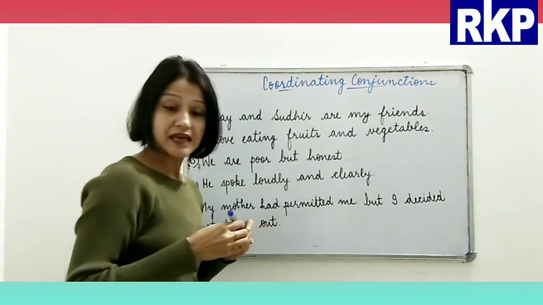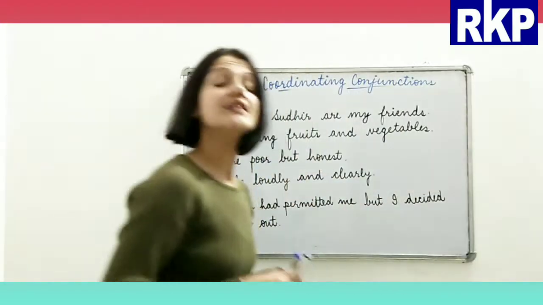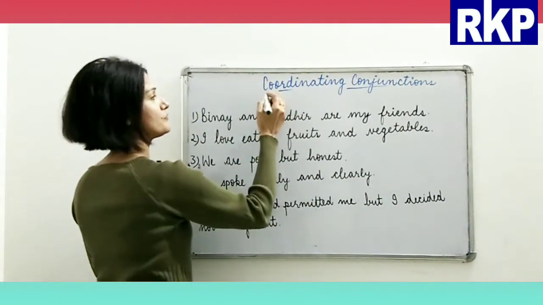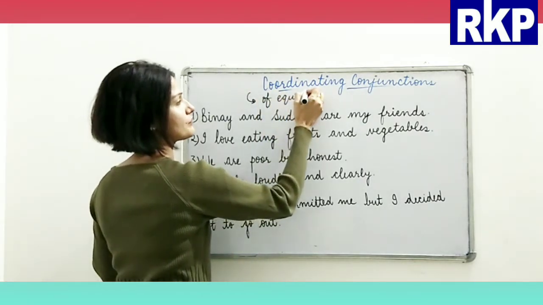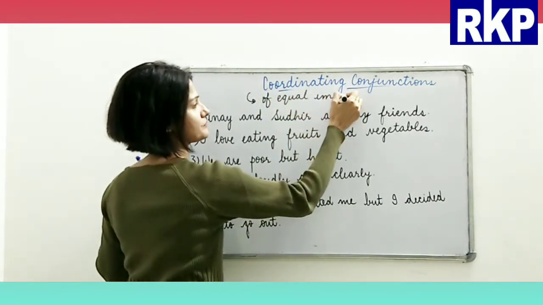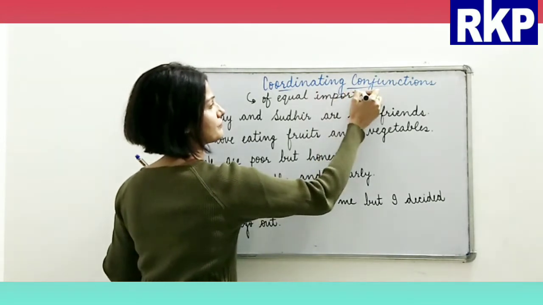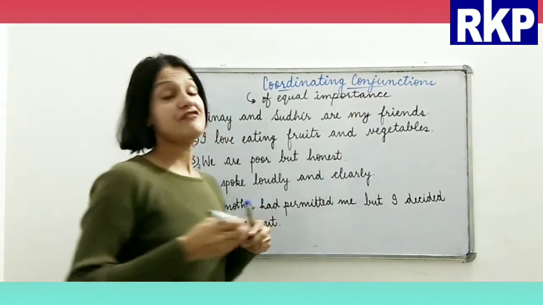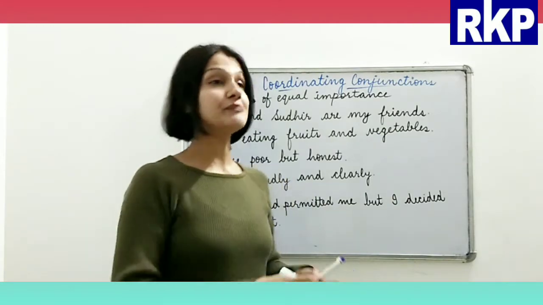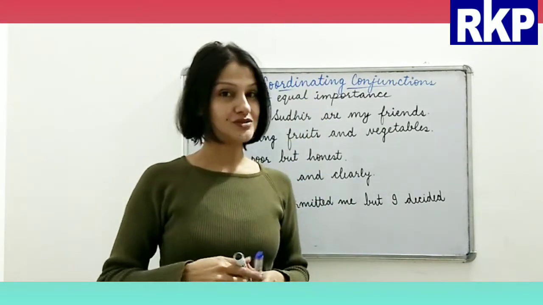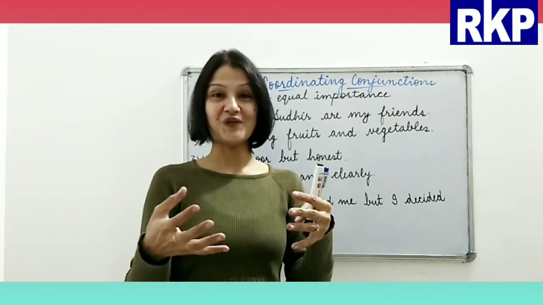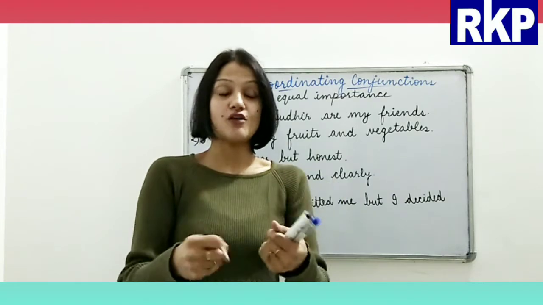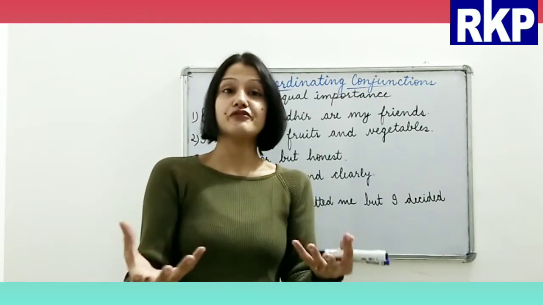Coordinating conjunctions, they always join the things of equal importance. And if you try to understand the meaning of coordinate also, coordinate means to help each other, alright, to make something or to create something beautiful, to coordinate each other.